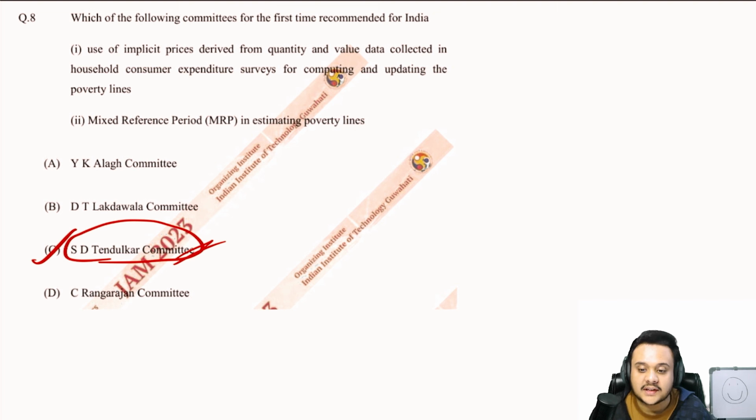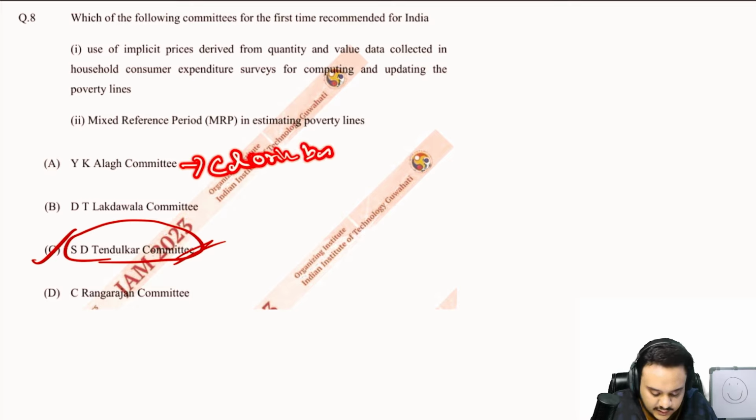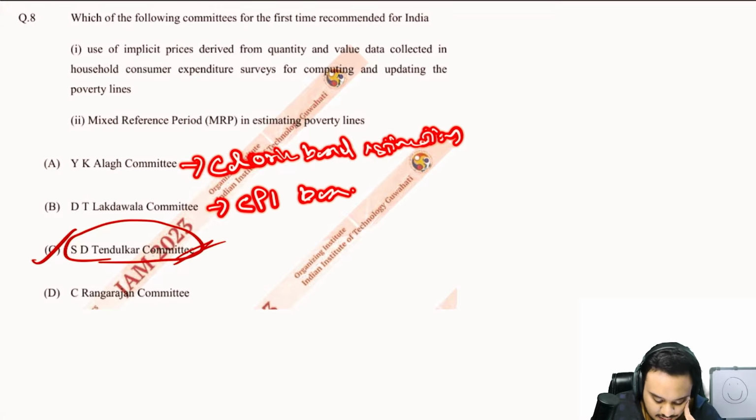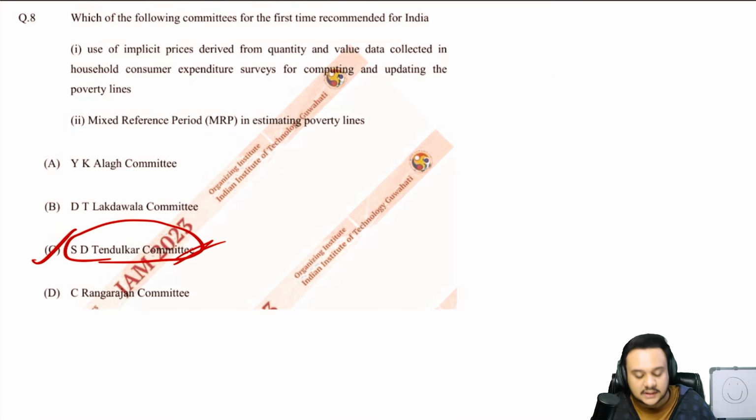So for every single committee, you must know at least the most famous contribution that they made in poverty estimation, right? For example, the Alagh committee, which recommended the calorie based estimation. Similarly, the Lakdawala committee, which recommended the CPI based poverty line, where the consumer price index started to be used.